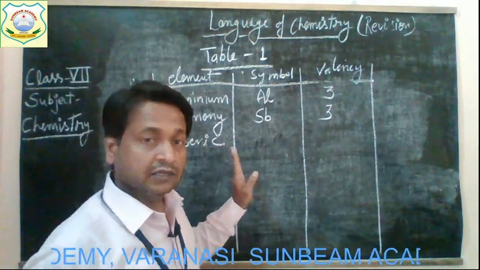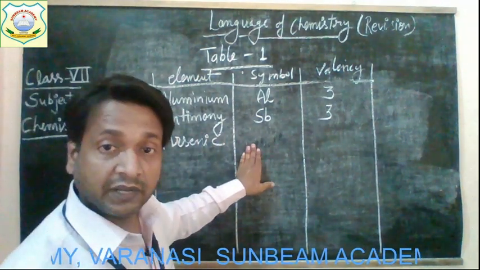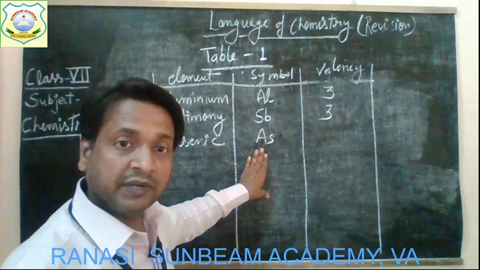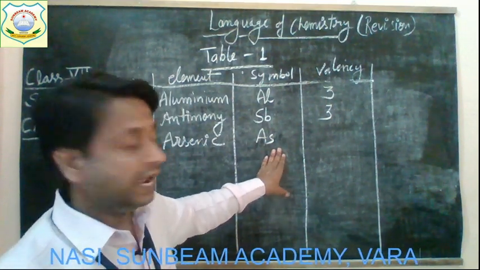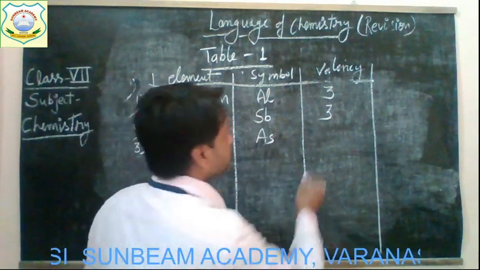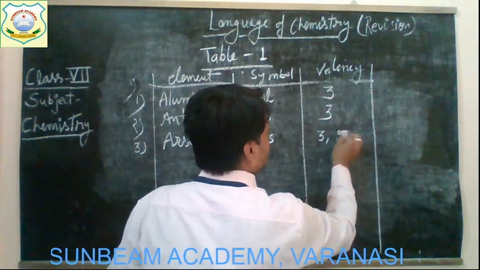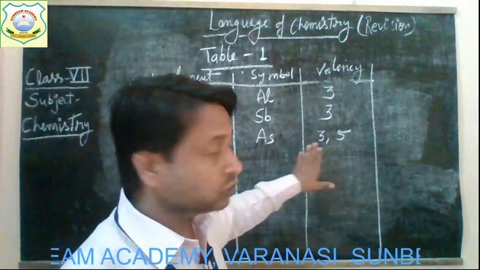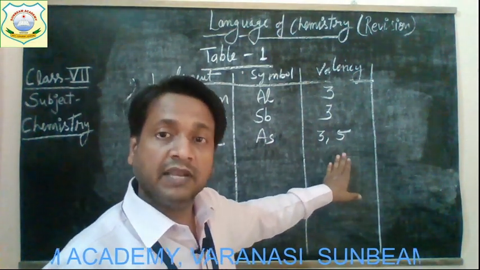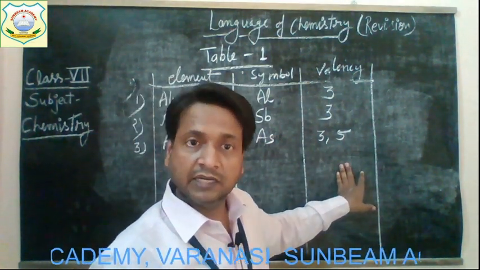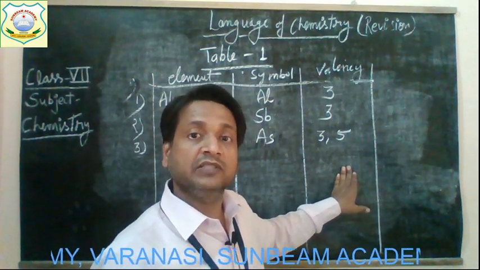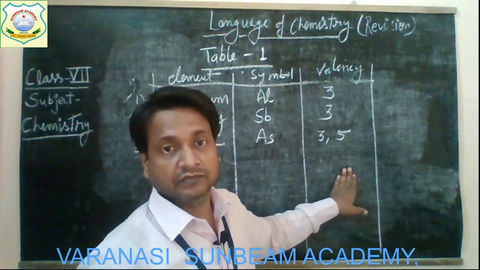So for arsenic, its symbol is As. Here A will be capital and s will be small. And the valency of arsenic is 3 and 5. It has two valencies, 3 as well as 5. So the molecules will behave according to whether the valency is 3 or 5.